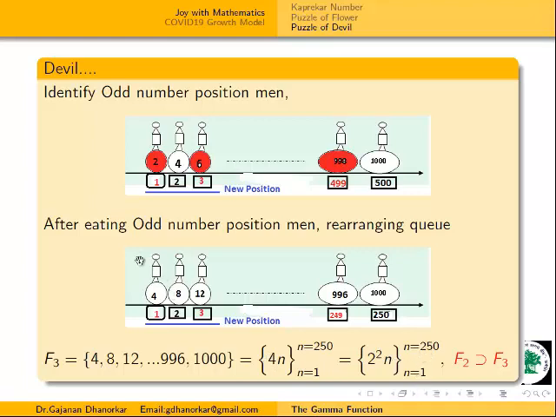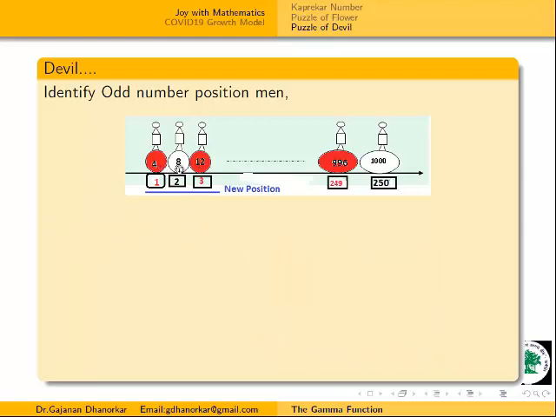Now first 1000 was there, then 500, then 250. Again this red I am taking, again rearranging. Red numbers mean 4, 12, then next 16, all these numbers in multiples of 4: 4, 8, 12. All these numbers are there, but 4, 12, all these are in the danger zone, and the last but one is 996.